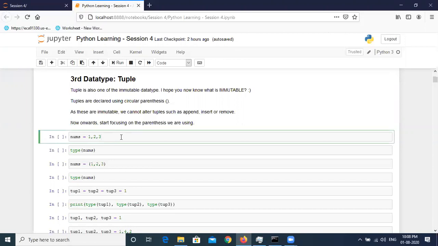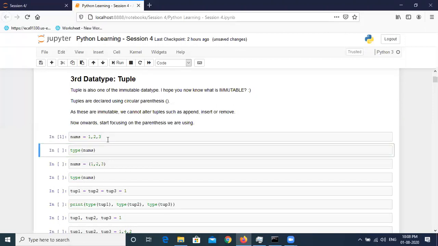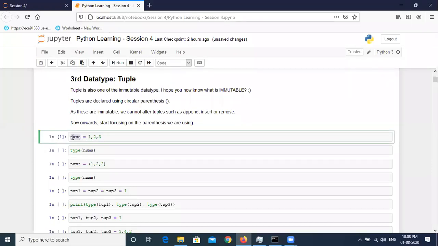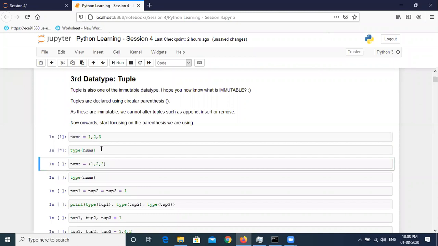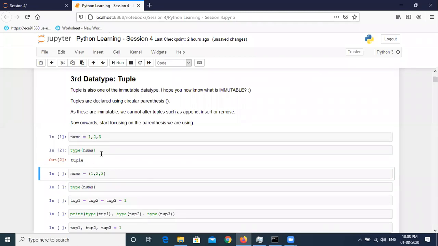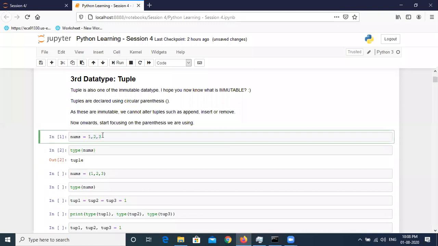Okay, so let me answer it. Once I write nums is equal to 1, 2, 3 and run this, a variable is created by the name of nums, and if I check the type of nums, it is tuple. Why? Let us understand. Because we have defined multiple values here, but we have just given one variable. And one more thing, I have not used brackets here. So by default, it has taken it as a tuple.